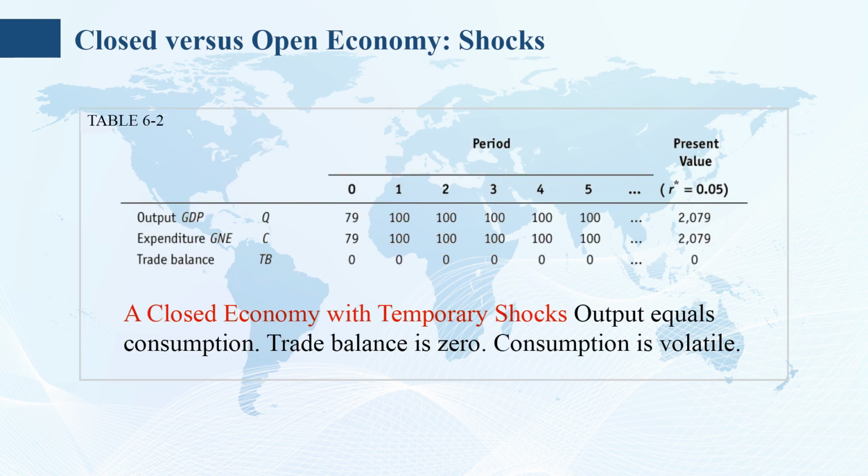Over time, will consumption in an open economy respond to this shock in the same way closed economy consumption does? In the closed economy, there is no doubt what happens because all output is consumed and there is no possibility of a trade imbalance. Consumption necessarily falls to 79 in year 0 and then rises back to 100 in year 1 and stays there forever. The path of consumption is no longer smooth, as shown in Table 6-2.